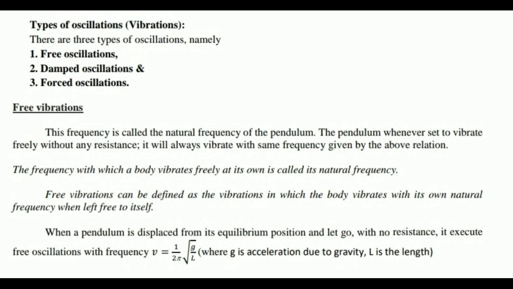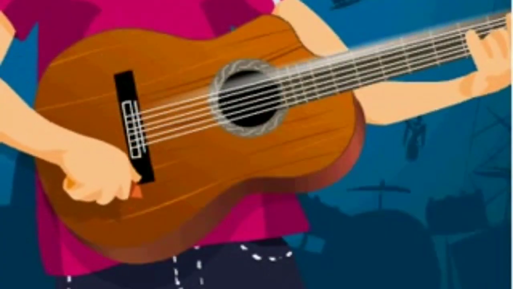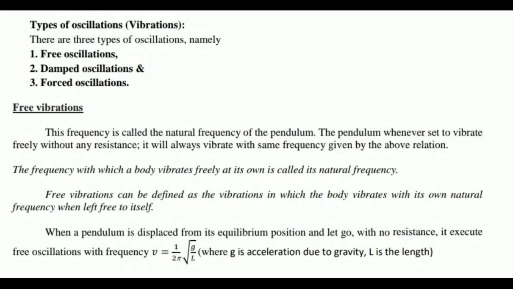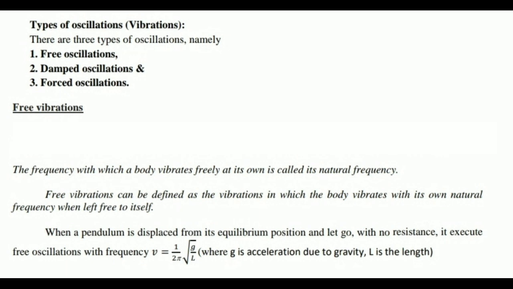Let's see vibration with the help of an example. A guitarist playing a guitar. So in that video you can clearly see what is vibration. Vibration means nothing but oscillation only, but the only thing is it has a high frequency. This is what we call free vibration or free oscillation. Let's see what is the definition for free vibration. Before that, we must know what is natural frequency. The frequency with which a body vibrates freely on its own is called a natural frequency.